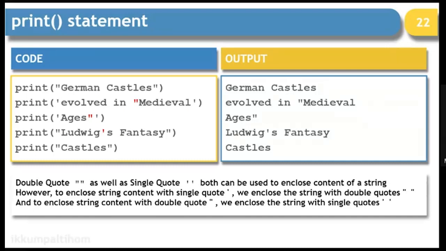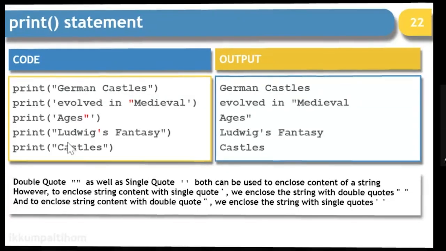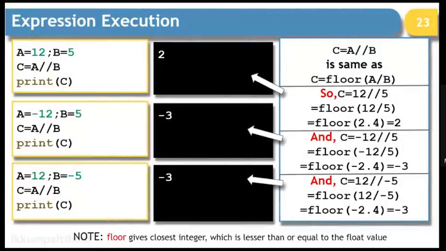Where we wanted medieval ages, starting with an inverted comma and closing with an inverted comma, these two print statements carry single quote enclosure, whereas where we are talking about Ludwig's Fantasy Castle, Ludwig's is with a single quote, so I am writing the content inside double quotes. This is already known to all of you, so let's skip.